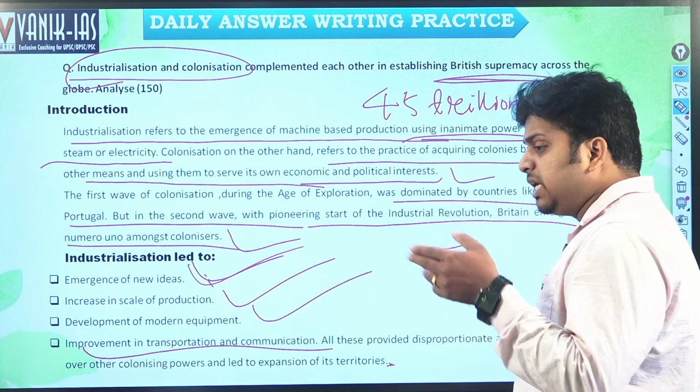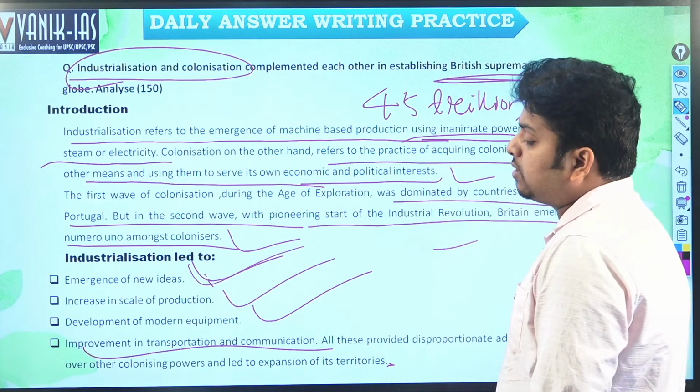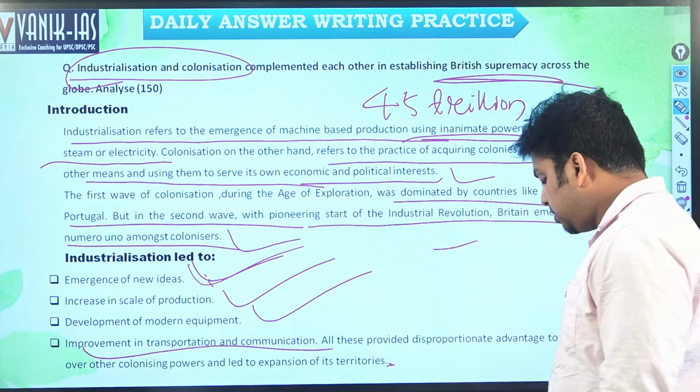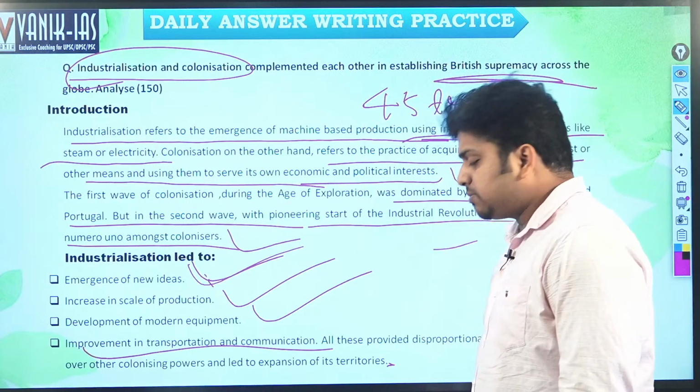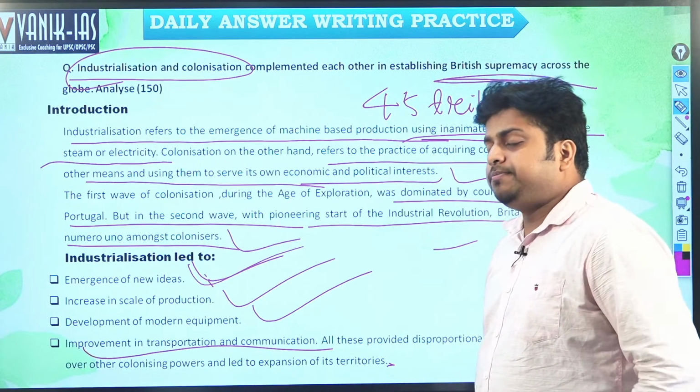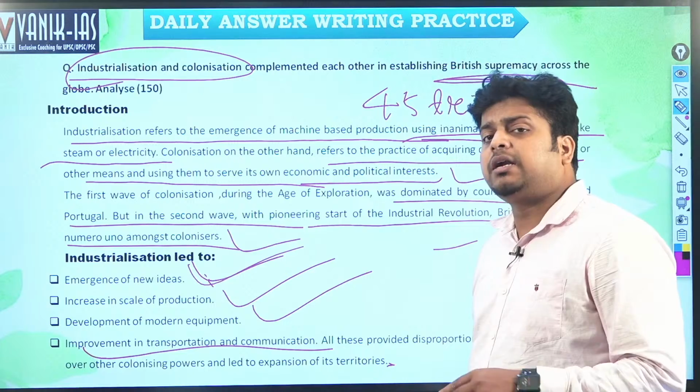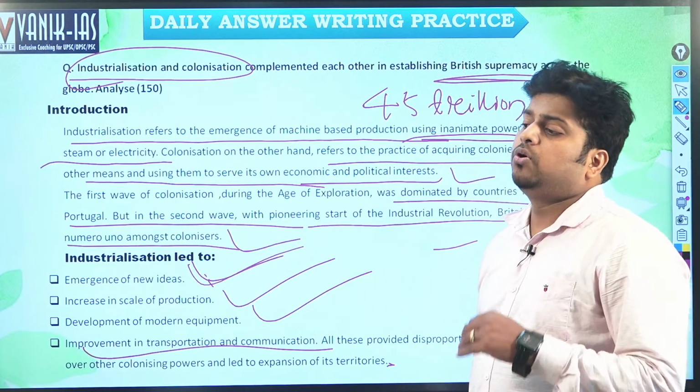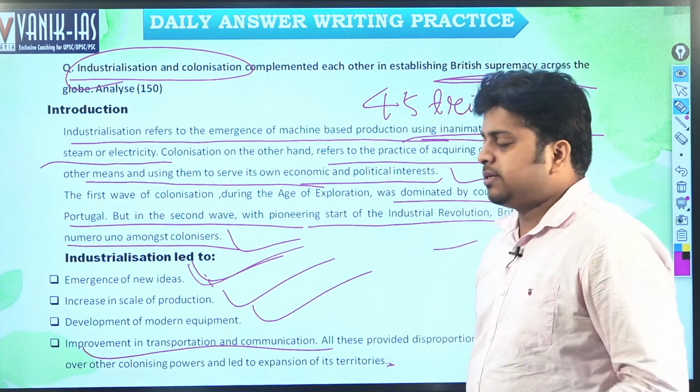That destabilized our indigenous economies and led to the destruction of indigenous industries, right? Because the industrialized goods are high in production and also low in price, right?